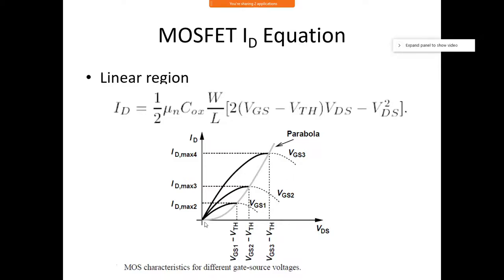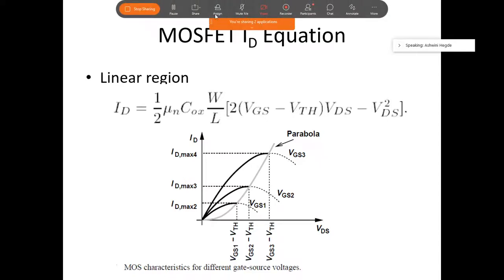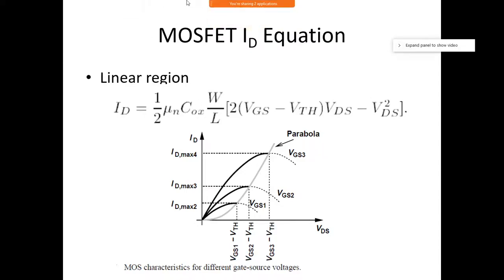In the output characteristics, what are you changing? VDS, no? Yes, sir. In the output characteristics, the independent parameter is VDS. So if you look at this expression, it is half mu n Cox W by L into 2 into VGS minus VTH into VDS. This is a very small quantity. So shall I say now, for lesser voltages, shall I say this? One second.